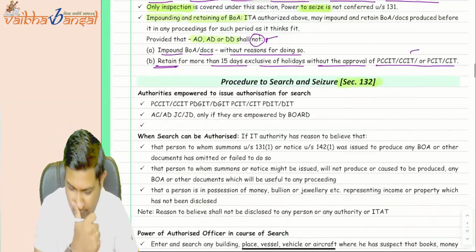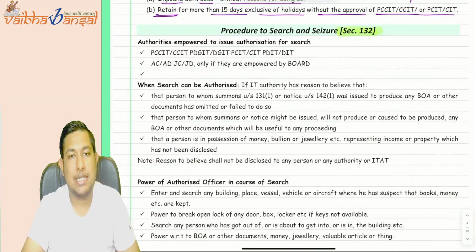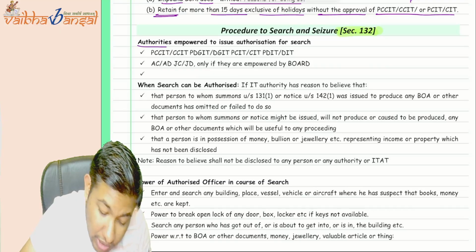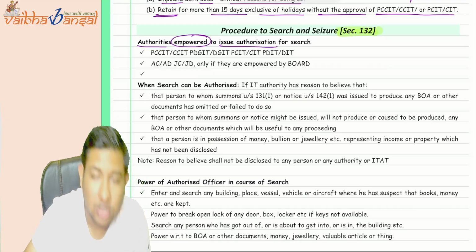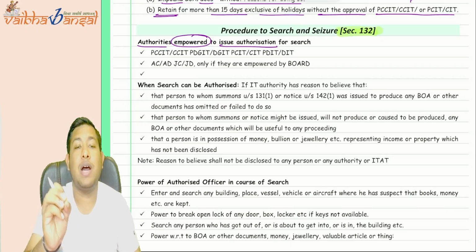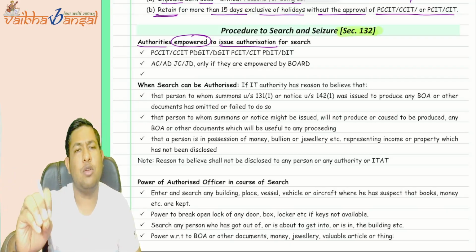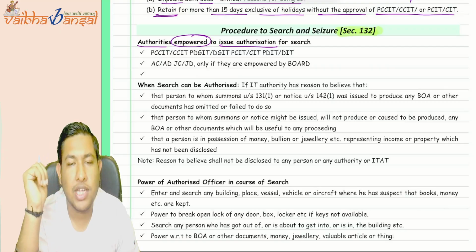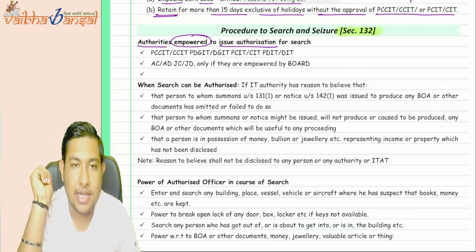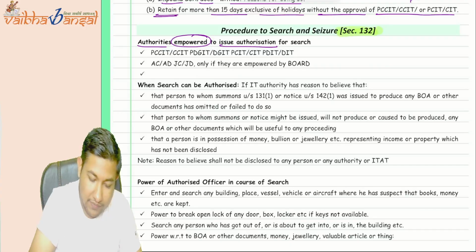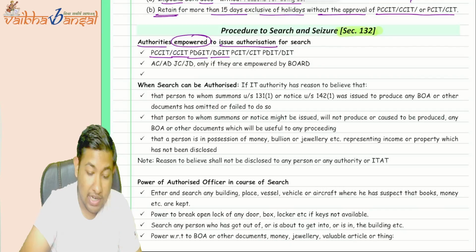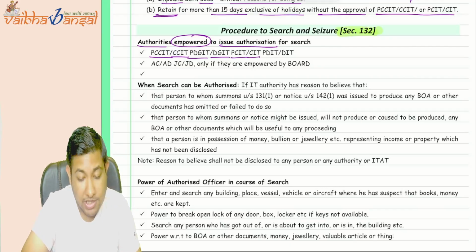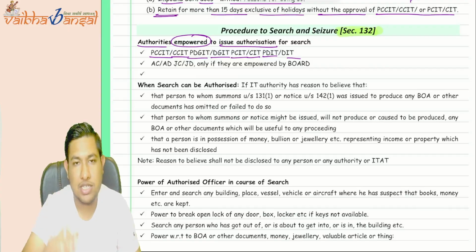Now come, procedure for search and seizure. See, who is the authority empowered to issue authorization for search? Who will give power to the assessing officer? Then, okay, it's good, you can go for the search and seizure. Who will authorize it? The authorization is given to the principal chief commissioner, principal director general or director general, principal commissioner, principal director or director. The power is given to them.